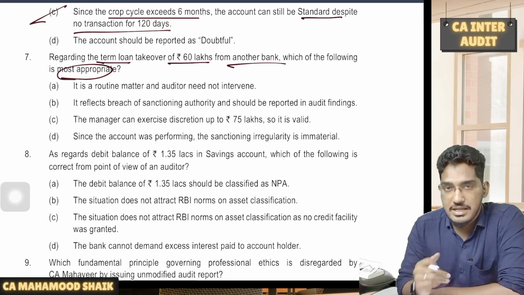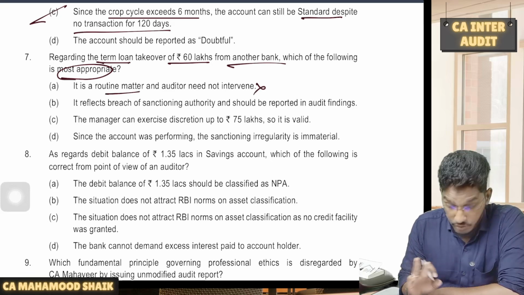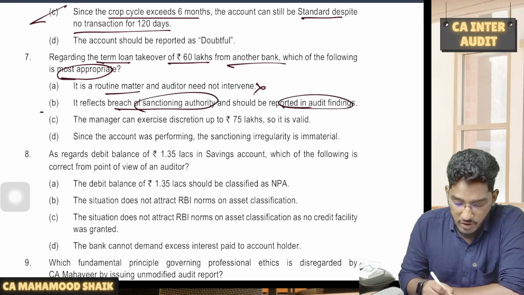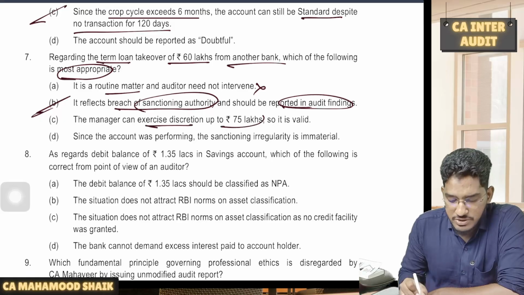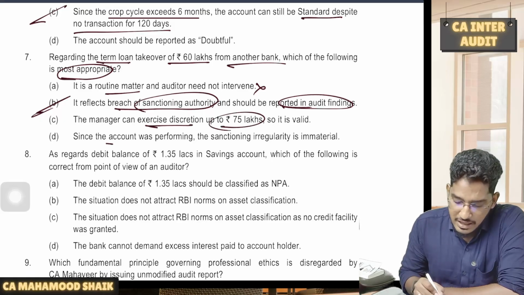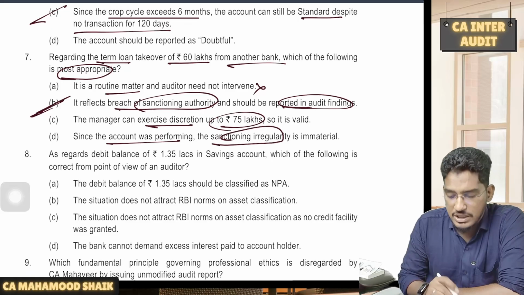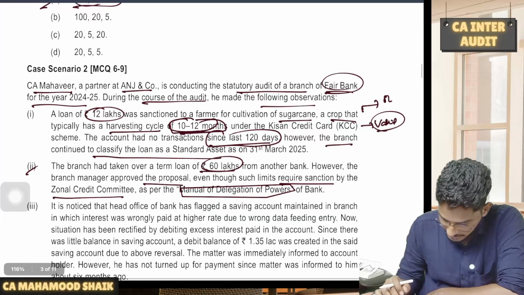They are asking you what you will do. It is a routine matter and auditor need not intervene? No. It reflects a breach of sanctioning authority and should be reported in the audit findings. Yes, this is what you are required to do. Then, the manager can exercise discretion up to 75 lakhs? No. Since the account was performing, the sanction irregularity is immaterial? No, it is a breach of sanctioning authority. It has to be mentioned in your findings. Next one.